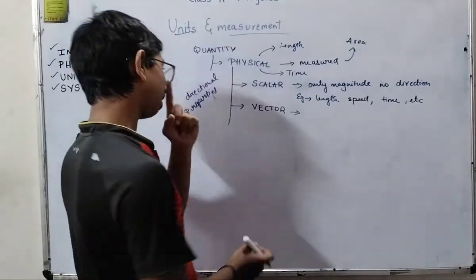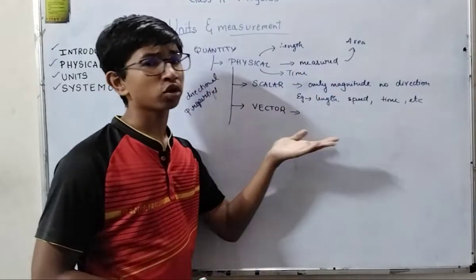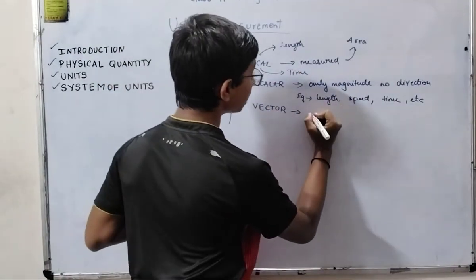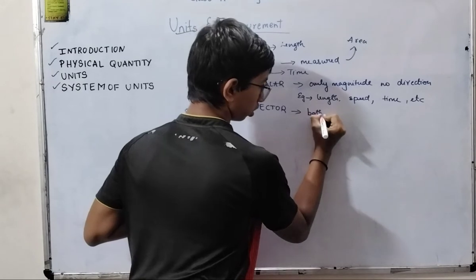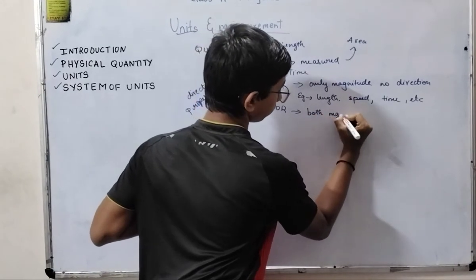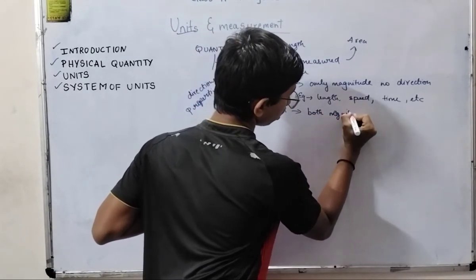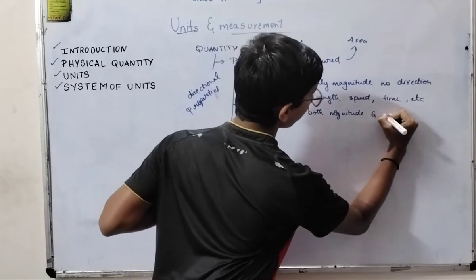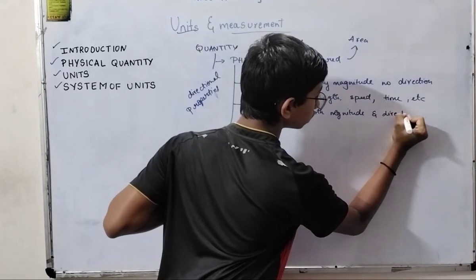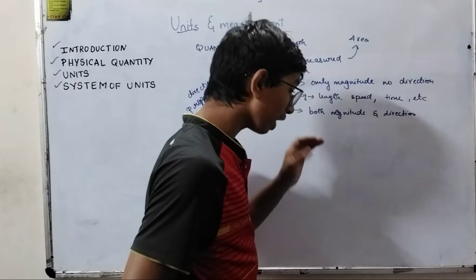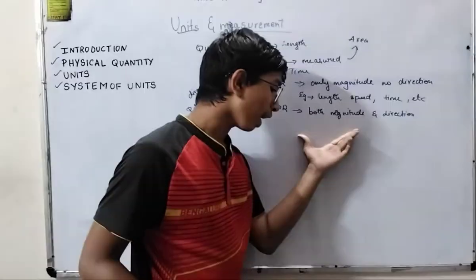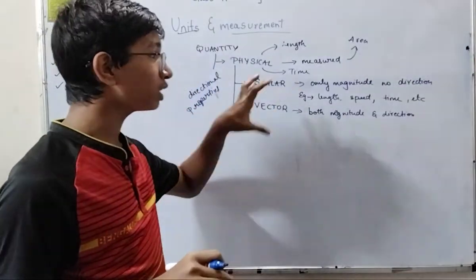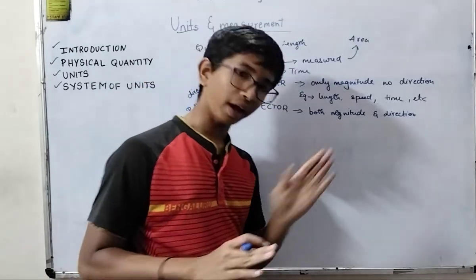Vector is the opposite of it. This has both magnitude and direction, and it must follow the vector laws of addition.